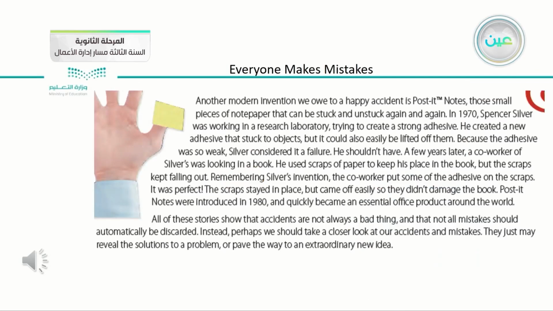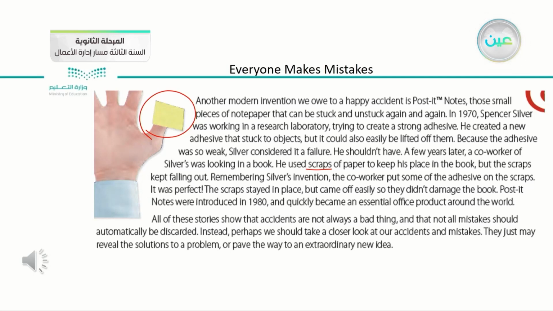After that, we have the last story, which is about post-it notes. As you can see, on the thumb, there is a post-it note. What is the idea of the post-it note? It is a scrap of paper. Scrap means a small piece of paper.